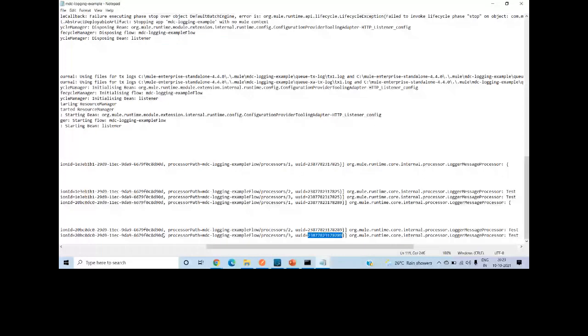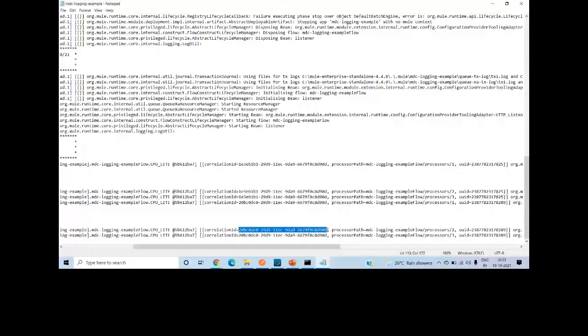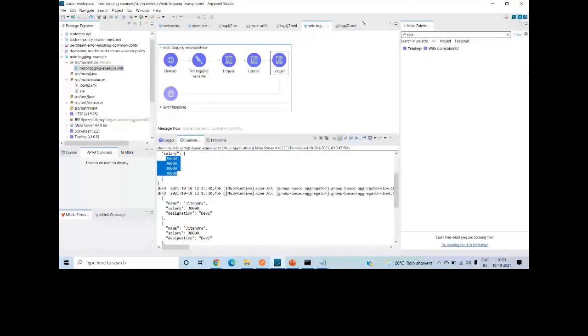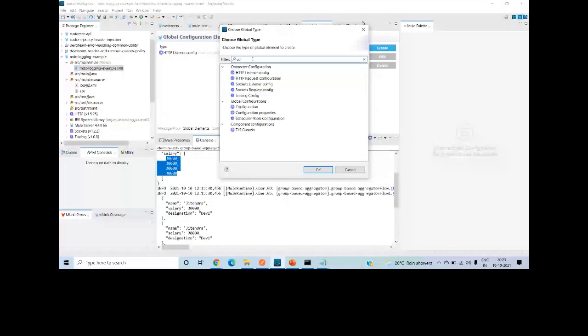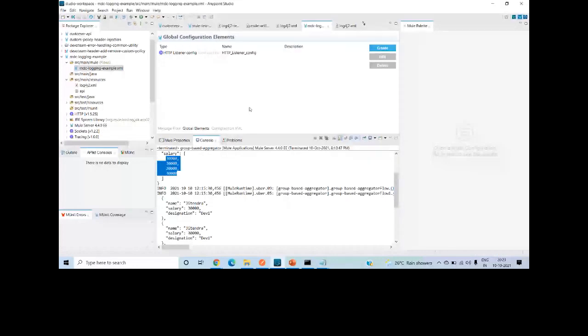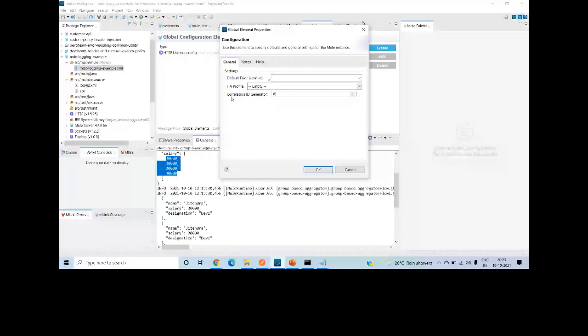In case you want to generate your own correlation ID, let me show that. In that case, you go to global element, you can say create configuration. Earlier we used the configuration for assigning the error handler. Right now, you can use this particular correlation ID generator. So I can say now and edge string.